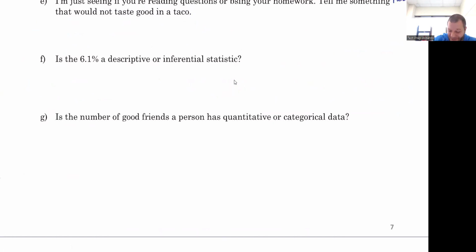Is the 0.61 a descriptive or an inferential? It's descriptive because it just describes the data. We're not making predictions from it. And the number of good friends is going to be quantitative because it represents a quantity. You could subtract from the number of good friends. You could add the number of good friends, and it makes sense numerically.